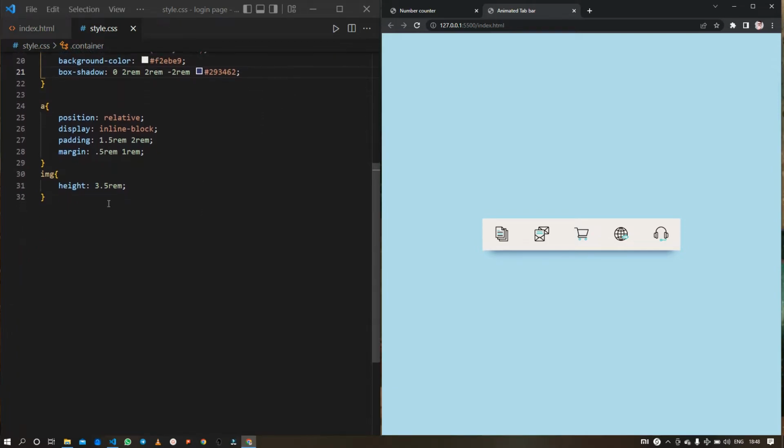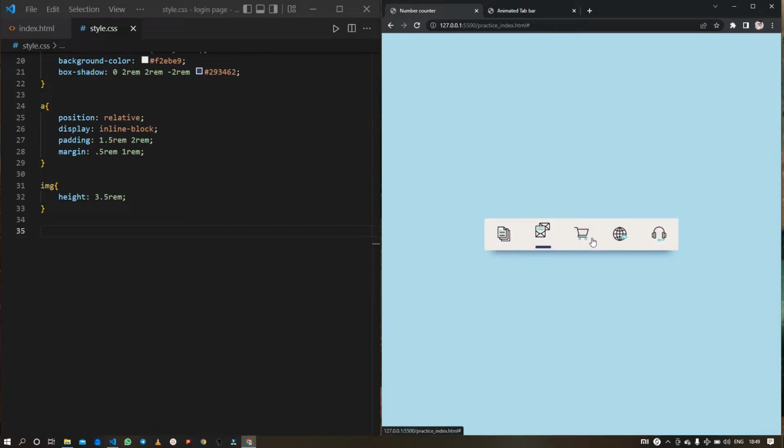So first we will target these elements and see how the hover effect works, and then we will check out the animation effects, just like these, how these icons rotate and get back to their position, and also this slider. So let me get back to my page, and here we don't have any animation on these icons.